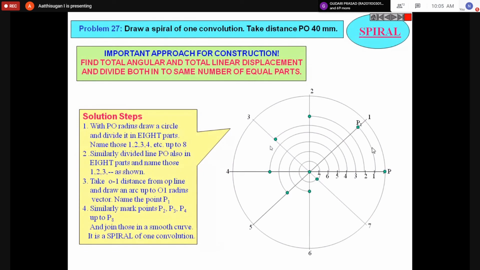Okay, then make it P1, P2, P3. Any notation can be used. Then all the points of intersection are joined again. Okay, they are getting the shape of a spiral. This is one revolution, but your case is 1.5 revolution.